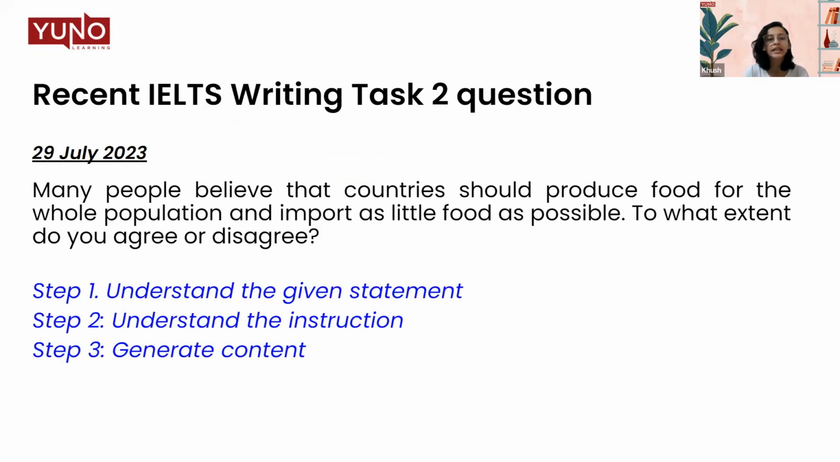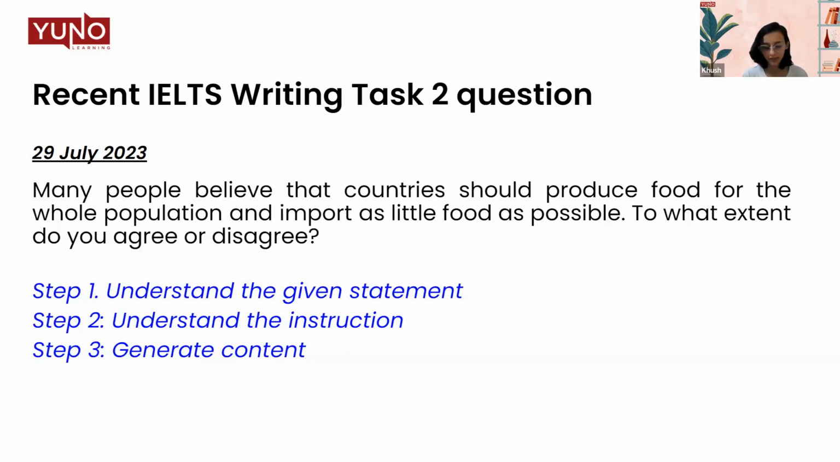So the question says, many people believe that countries should produce food for the whole population and import as little as possible. To what extent do you agree or disagree? So as the question clearly states, this question is an opinion essay and you are supposed to tell us what you think about this. Should the countries import or should the countries be self-sufficient and import as little food as possible? So take a minute to grasp the question, understand the statement, and then we'll move forward.